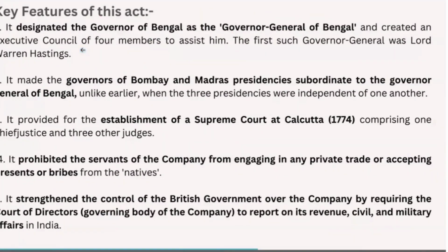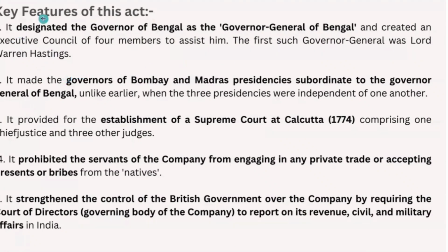Coming to key features of the Act, we have the Governor of Bengal, who was designated Governor General of Bengal, which created an executive council of 4 members to assist him. And the first Governor General is Lord Warren Hastings.